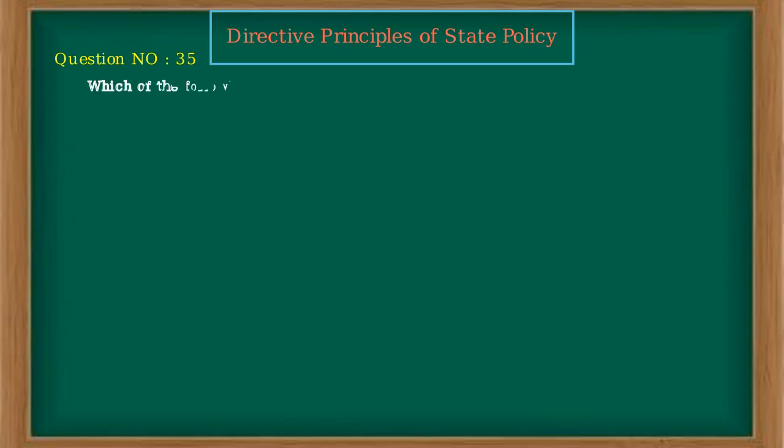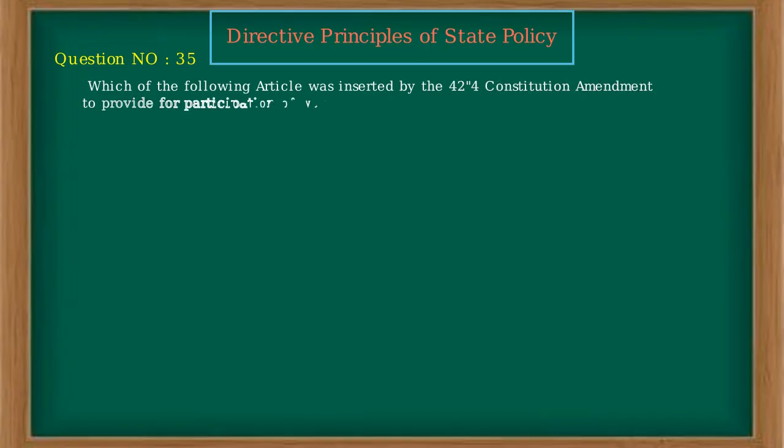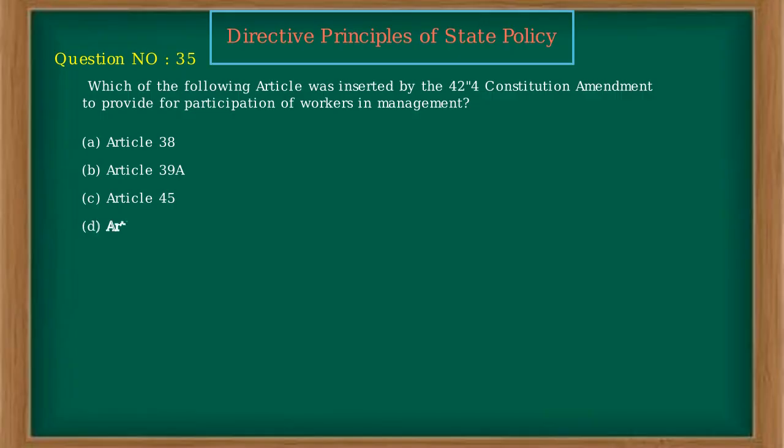Which of the following articles was inserted by the 42nd Constitution Amendment to provide for participation of workers in management? A. Article 38. B. Article 39A. C. Article 45. D. Article 43A. Ans. D.